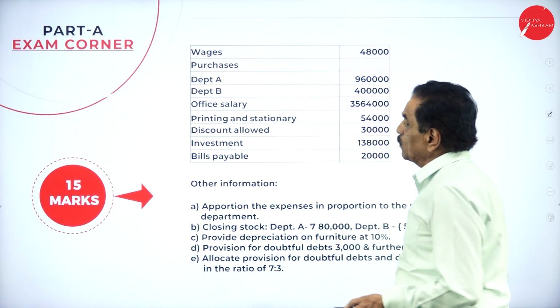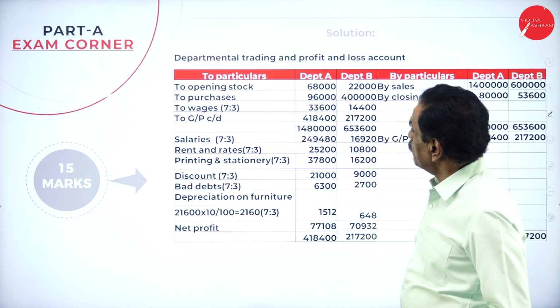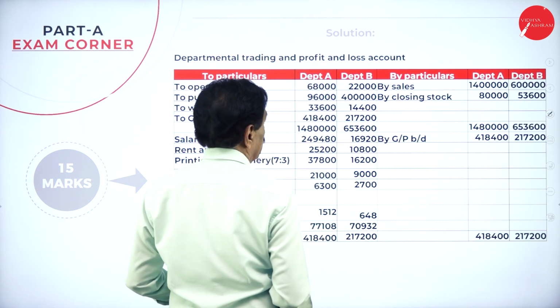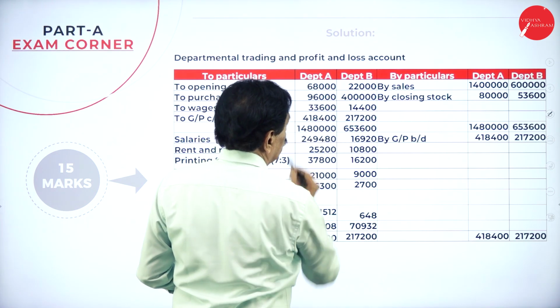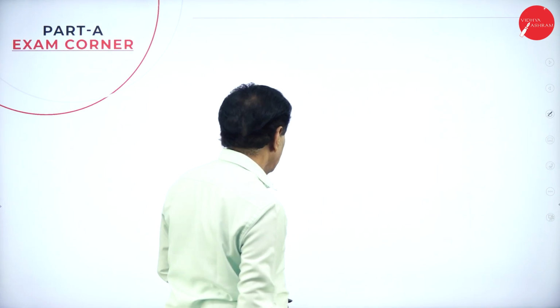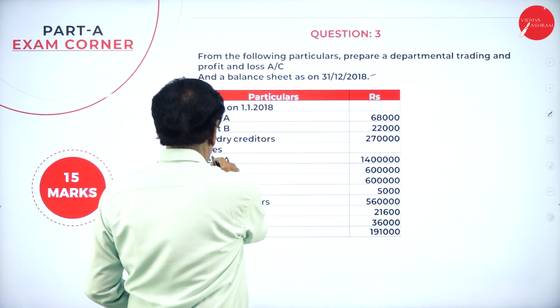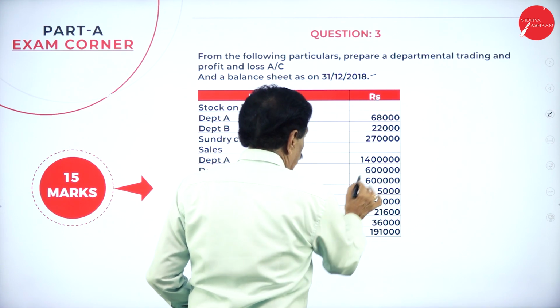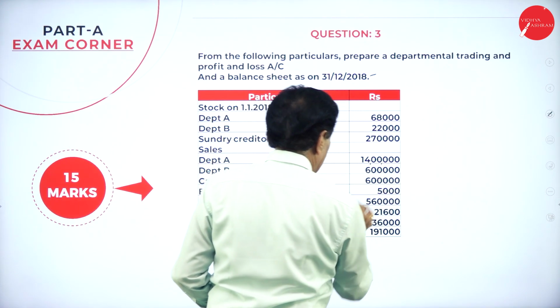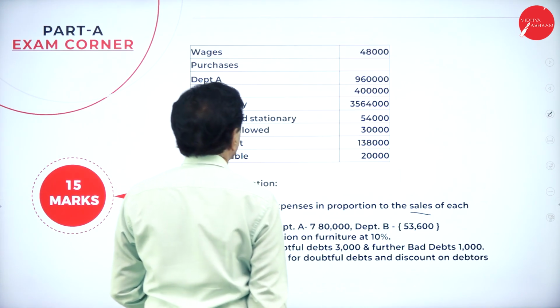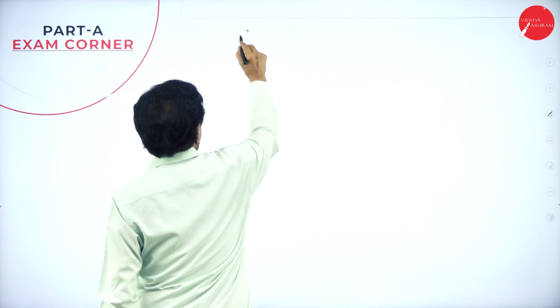Come back. When you go into the departmental account, opening stock is 68,000 and 2,20,000. If you see your sales figure, sales is 14 lakh and 6 lakh.